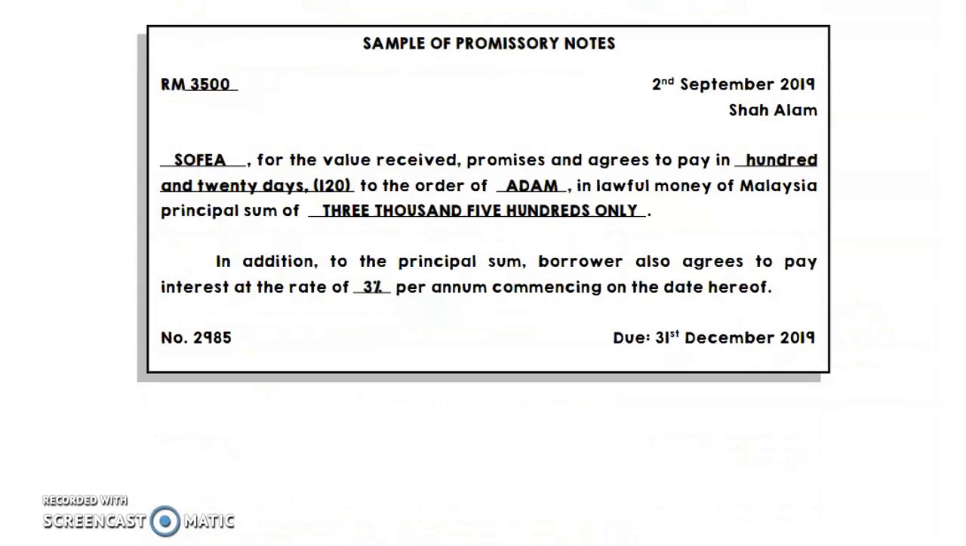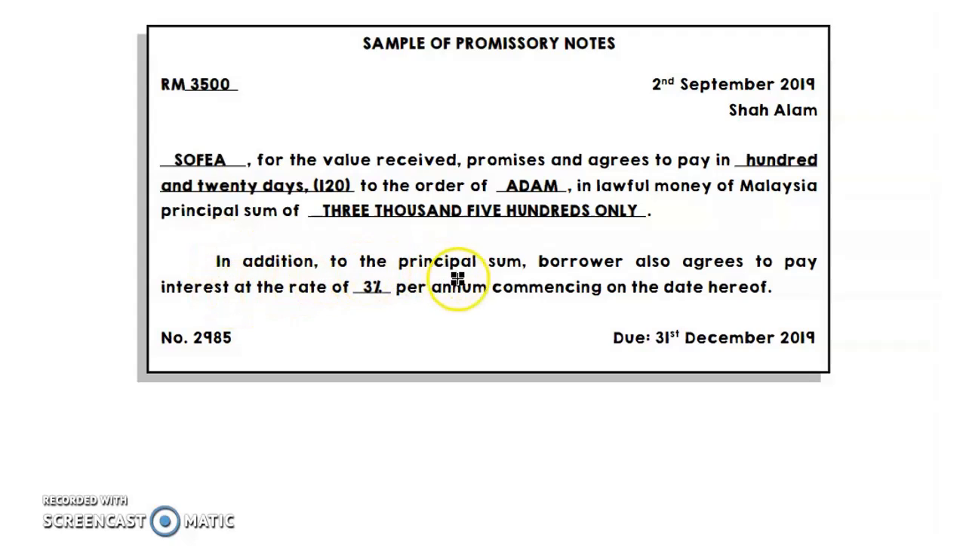This is a simple example of a promissory note where you write your promise to pay some amount of money to the other party. Example here we have RM 3,500. The date here is 2nd September 2019. This note was made in Shah Alam. Sophia, for the value received, promises and agrees to pay in 120 days to the order of Adam, in lawful money of Malaysia, the principal sum of 3,500 only.